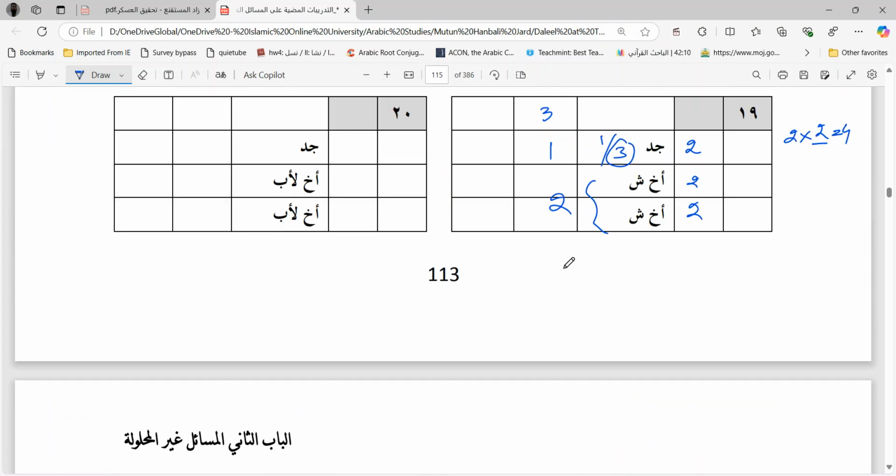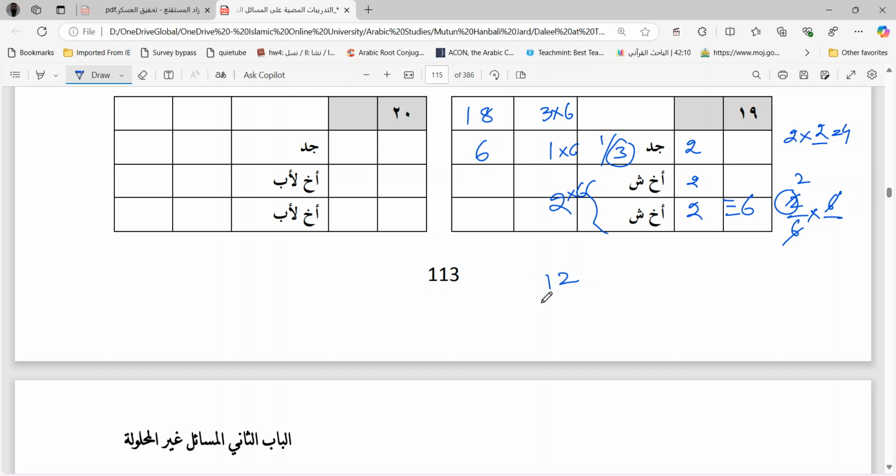Brothers and the sisters. But brothers and the sisters are total 6. So 2 divided by 6 is a fraction. Multiply it with the least number, which is 6, in order to remove the fraction. So multiply this whole column by 6. Okay, so 6 threes are 18. 1 into 6, 6 shares will go to the grandfather, and you have now 12.